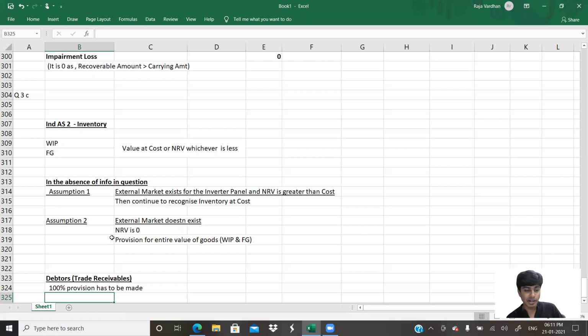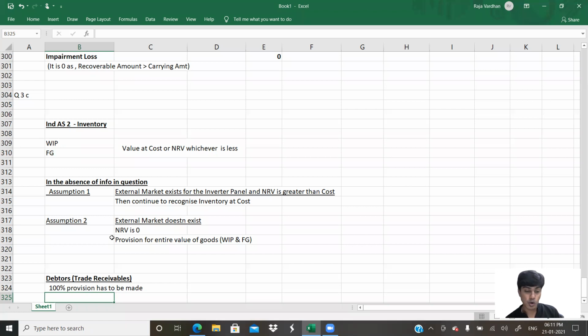According to Ind AS 2 Inventory, inventory should be valued at cost or NRV, whichever is less. In the present scenario, there is no information given with regard to the resale or external market. In the absence of specific information, it is assumed that there is an external market for inverter panels and the value that will be realized will be greater than cost. So cost is the value at which the inventory has to be recognized.